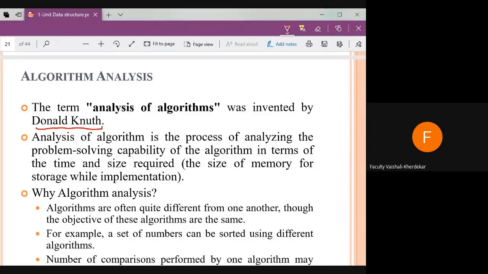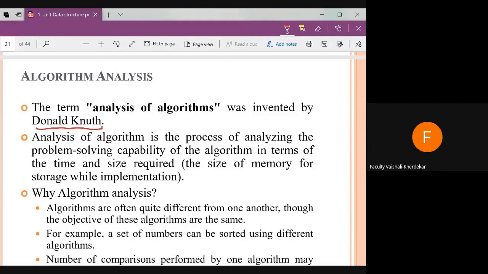There is insertion sort, selection sort, merge sort, and quick sort. Then which sorting technique do we have to use? It is necessary to analyze that, and for that purpose there is a need for algorithm analysis.